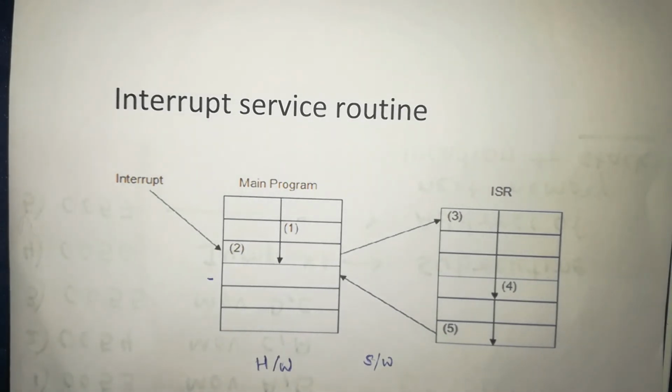One more thing is there, that is maskable and non-maskable interrupts. Whenever maskable interrupts are there, these interrupts can be made pending. But non-maskable interrupts cannot be masked. They cannot be pending interrupts. So, first service must be given to non-maskable interrupts.